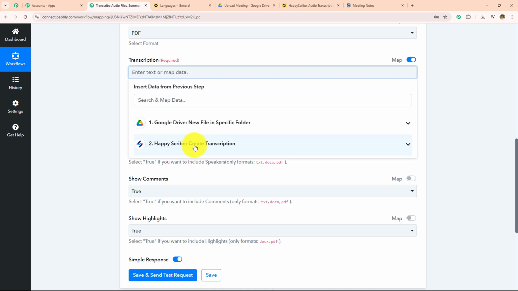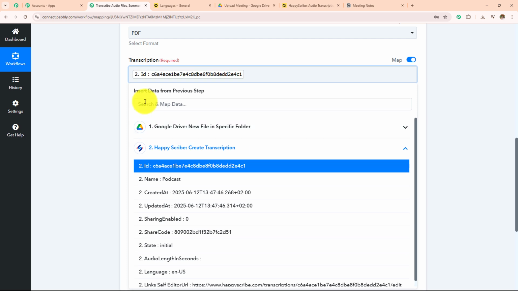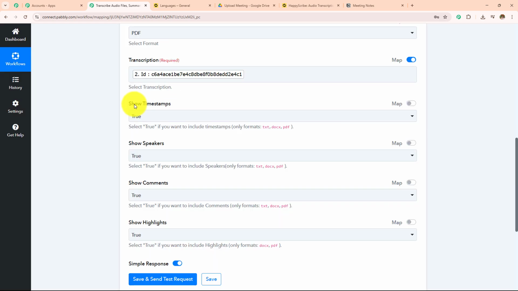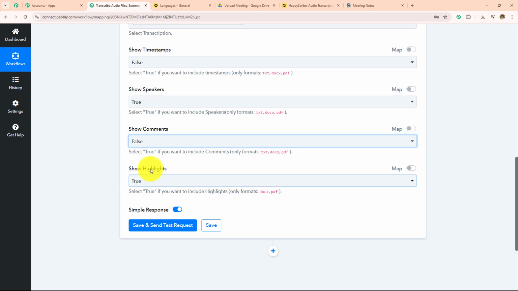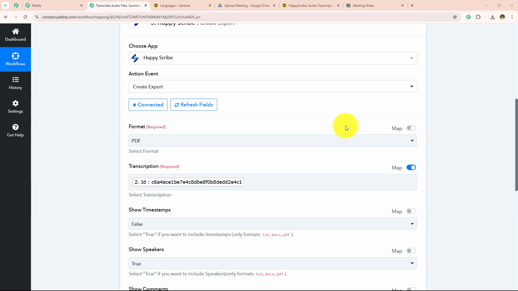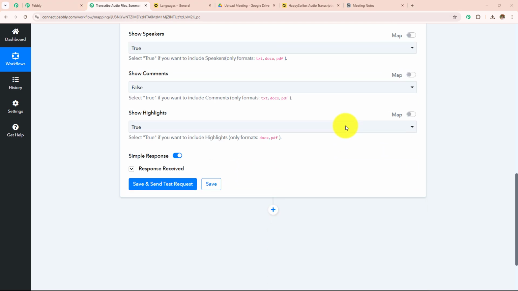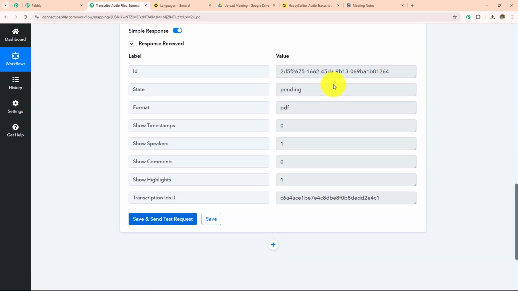then I'm going to enter the response which I have received from this create transcription. So this is the ID. As I've told you earlier, I have received the ID of this transcription. So this is the ID which I have to map. In the show timestamps, I'm going to select this as false. Speaker is true, comments is false, highlights is true. I have selected or entered the transcription. Here I have selected the format, transcription ID, and all the details. I'm simply going to click on save and send test request, and here I have received the response. The format is PDF, the status is pending, and after just a few minutes this status will change.